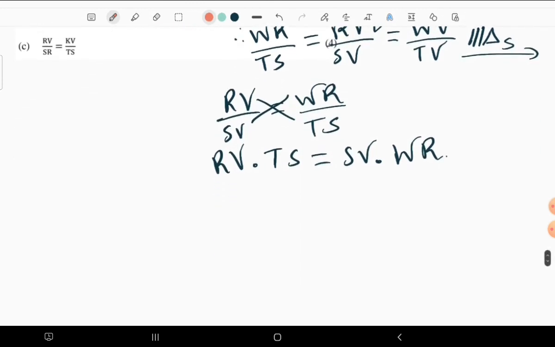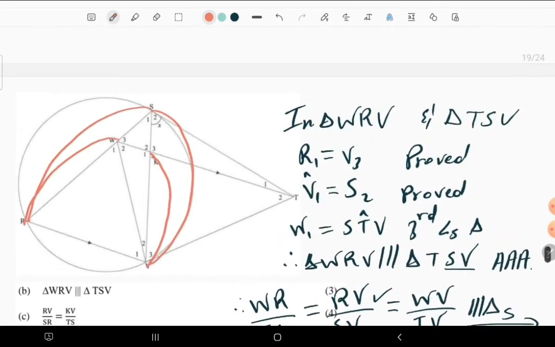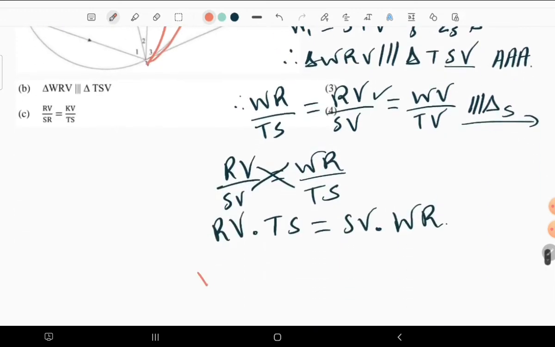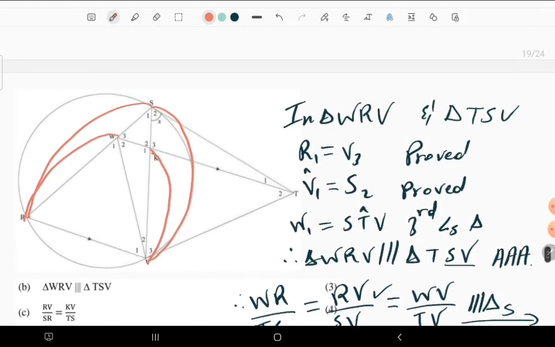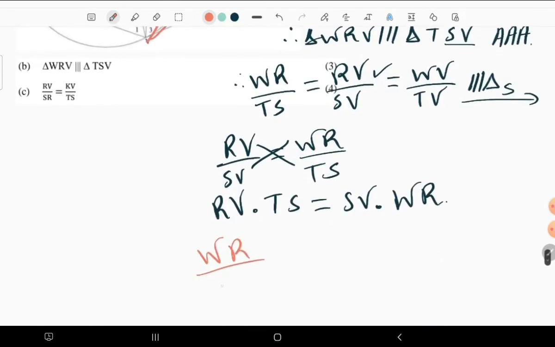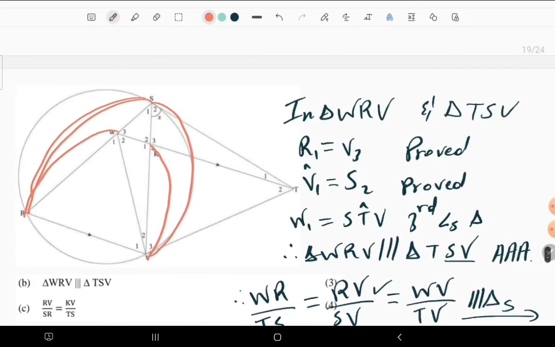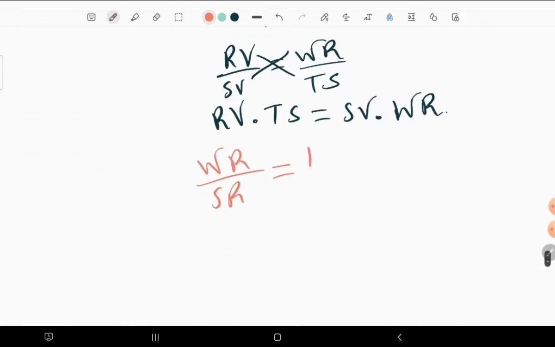So we can say WR over SR, WR over SR is also equal to KV over SV.